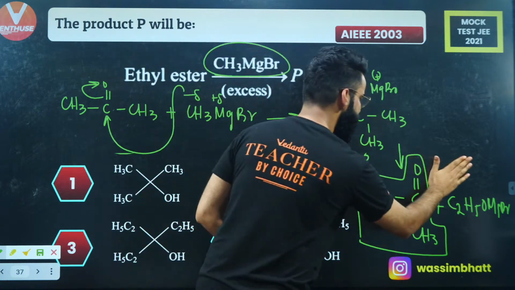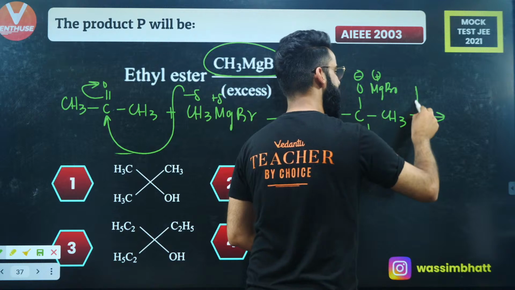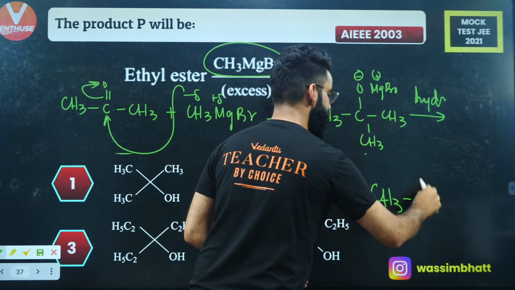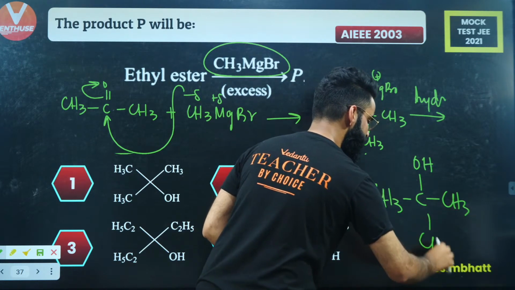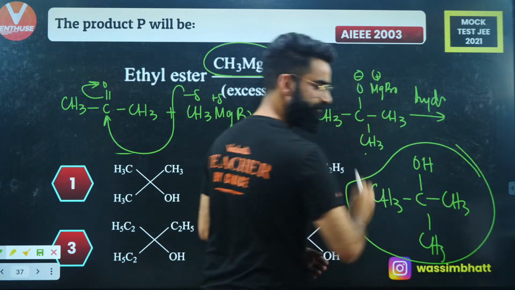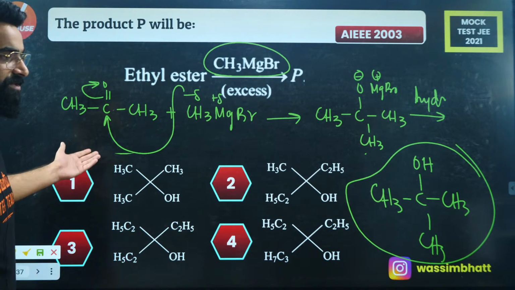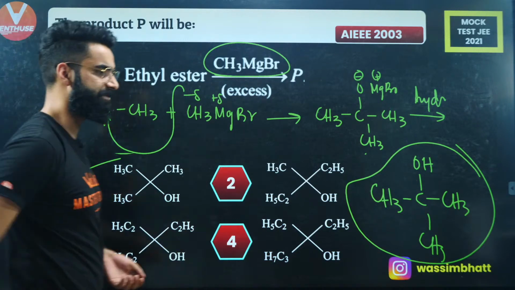Finally, once this substance is formed, what do we get? This substance undergoes hydrolysis, and after the hydrolysis, what do we get as the final product? It is going to be CH3C, this oxygen with this hydrogen will be attached. This is CH3, this is CH3, right? This is the final product. So what is the answer of the question? Look at the options. We got 3-degree alcohol, right? This is the 3-degree alcohol.